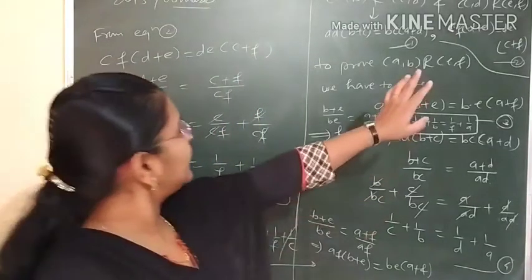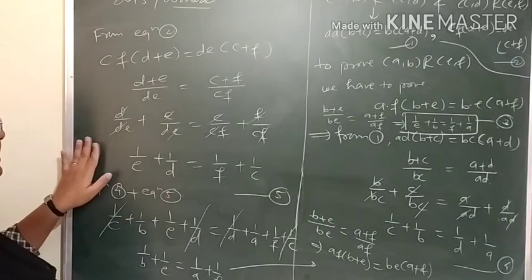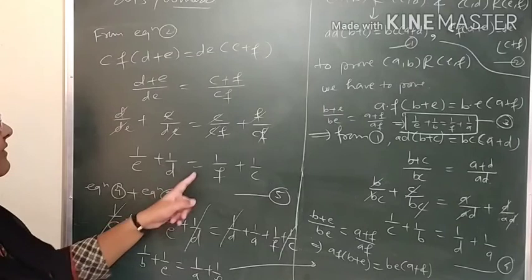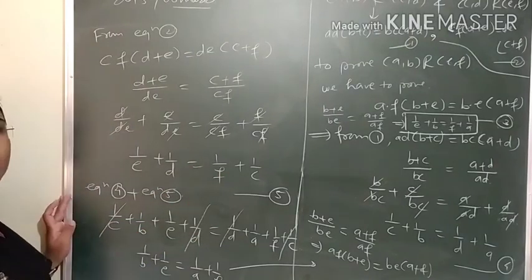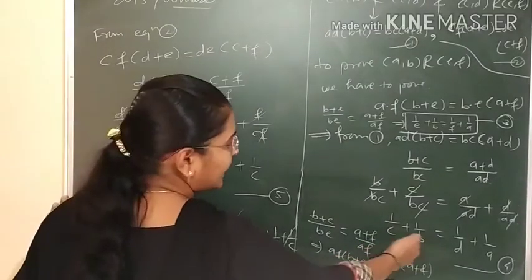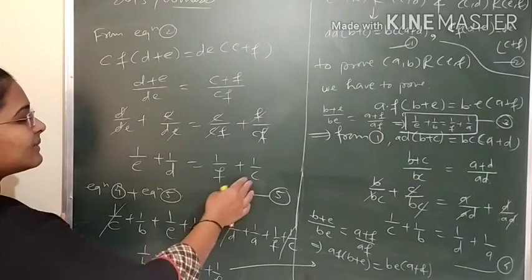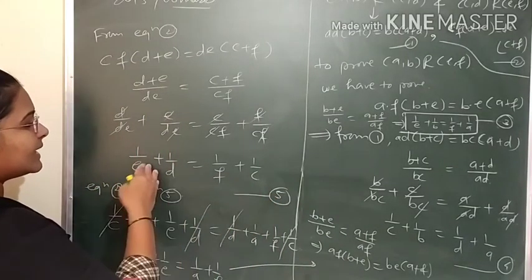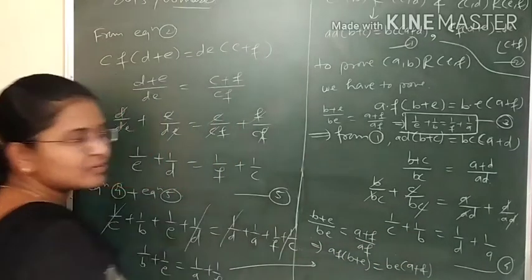And from the second equation also we got this equation, that is 1/e + 1/d = 1/f + 1/c. Now students, I have added both the equations and cancelled terms. Here c and d are there, and here also c and d are there. You can write 1/c - 1/d = 1/e - 1/f, and here also 1/c - 1/d will be 1/a - 1/b.